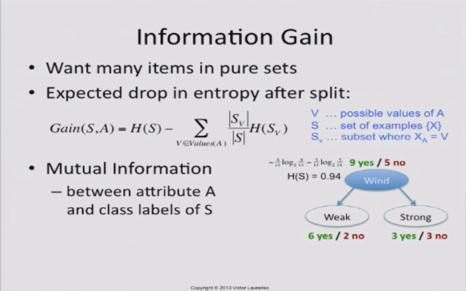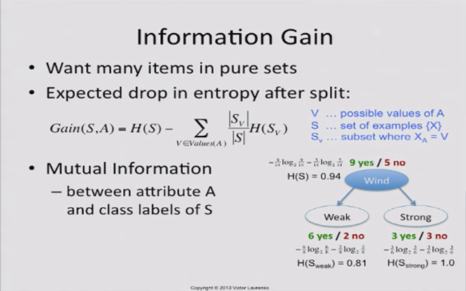So you need almost 1 bit, 0.94 of a bit, to be certain about yeses and nos before we did the split. Now, after we did the split, we have 2 subsets. The entropy is 0.81 in the weak subset, and in the strong subset, the entropy is 1 because we're totally uncertain. It's 50-50, 3 positives, 3 negatives.